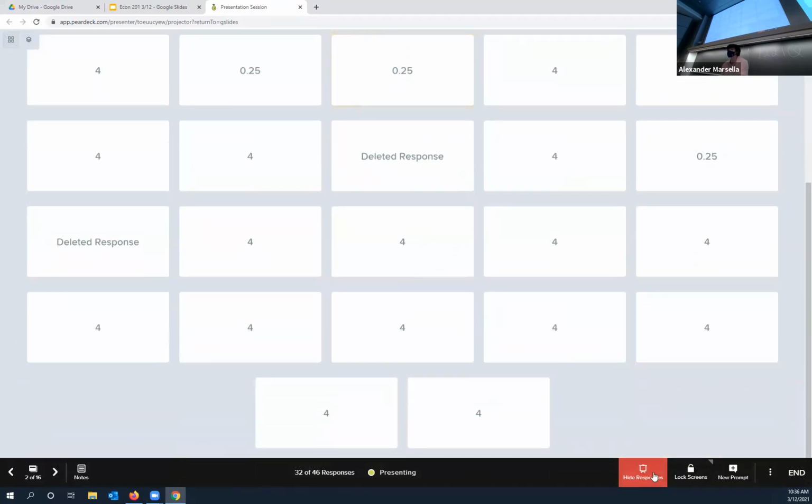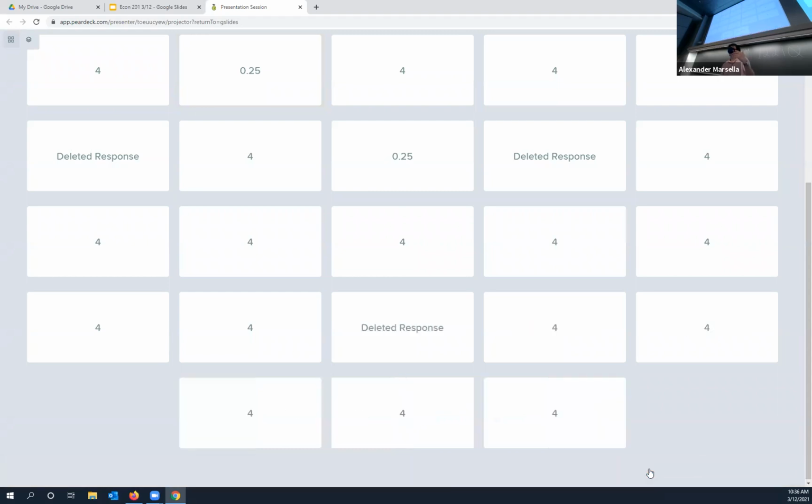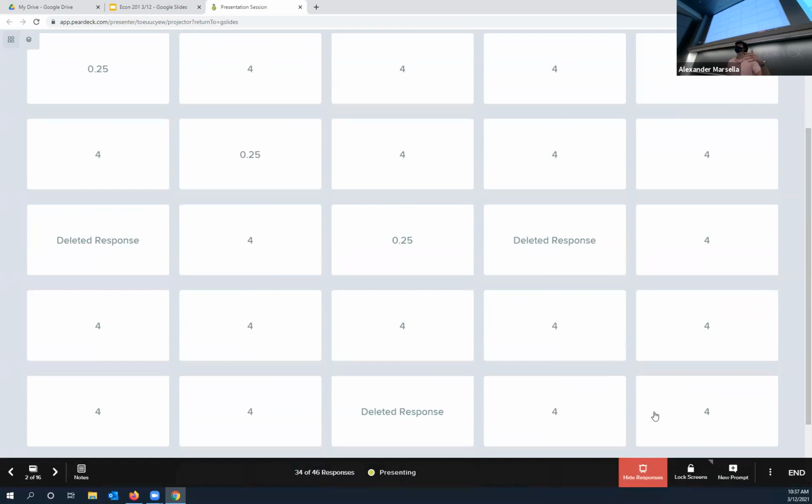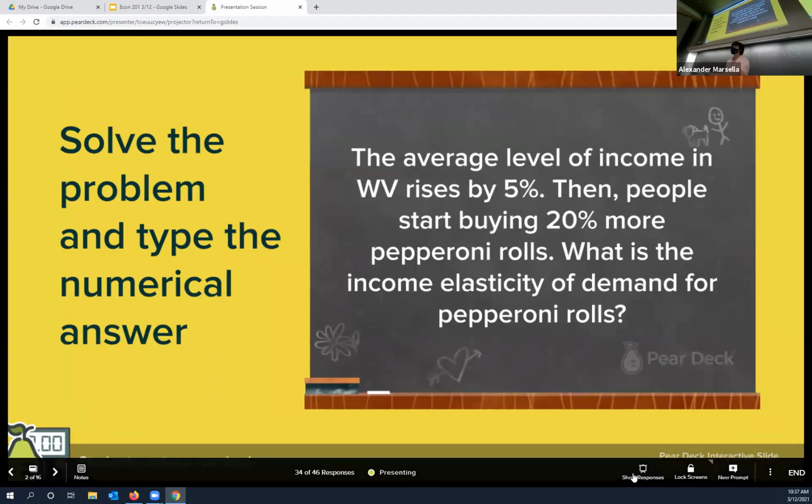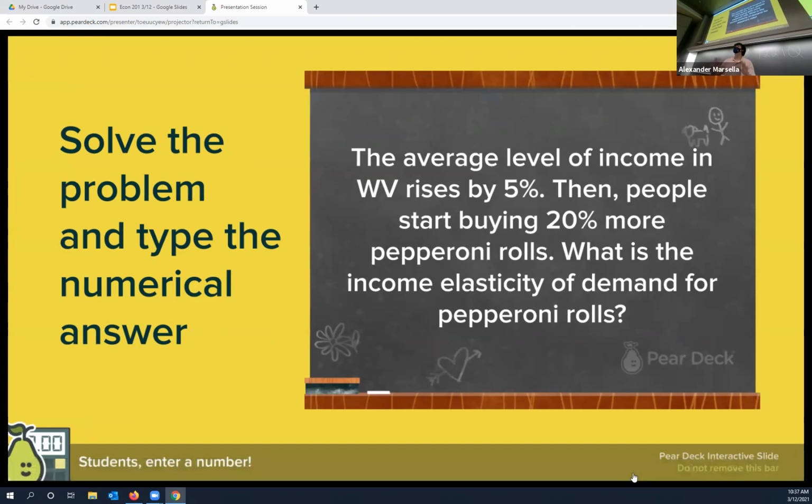So remember, any kind of elasticity, the money thing is on the bottom. Always put money in the denominator. So if we're talking about income elasticity, income is in the denominator. So mathematically, the people who got 0.25, you did 5 divided by 20, which is a common mistake. 20 divided by 5 would be correct. So any kind of elasticity, remember, money goes in the denominator, in the bottom of the fraction.